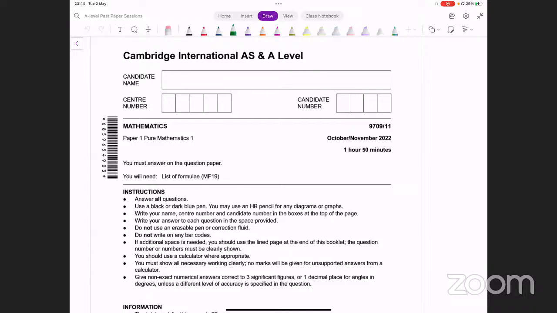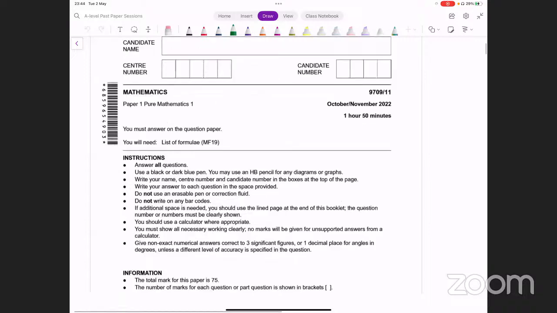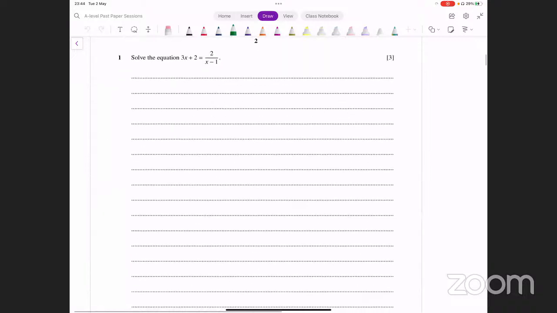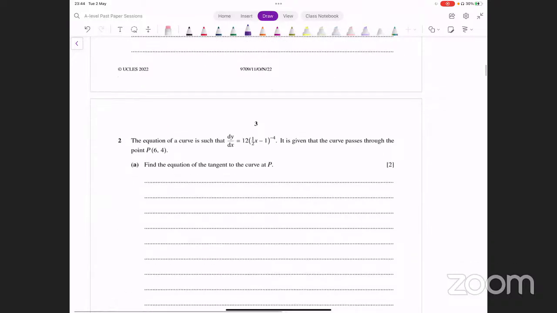This is October-November 2022, paper 1-1. Let's have a look at this. The first part says we have to solve this equation. Now, that's pretty straightforward. You multiply the fraction out, a quadratic equation forms, and you solve it. So you can do that. Look at the next question.